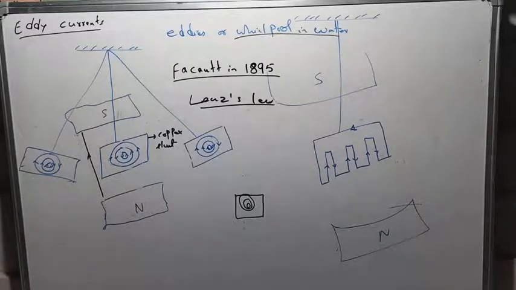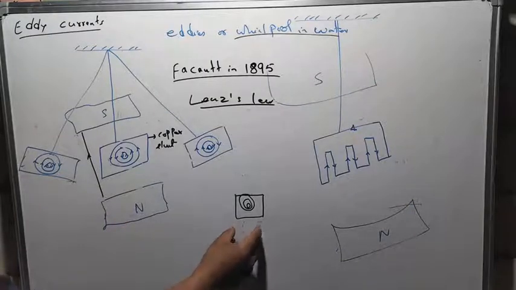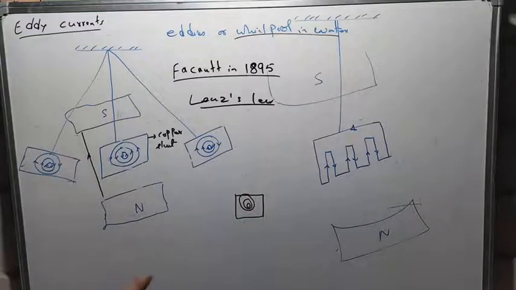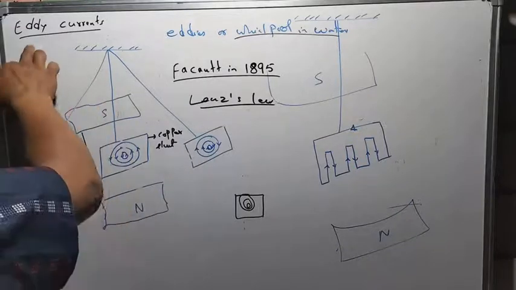So when a solid metal like this one is exposed to a changing magnetic field, what happens? Because of the changing magnetic field, the magnetic flux linking with this solid metal will change. So because of the changing magnetic flux, current will also be induced in this case. And this current, which is induced in the solid metal, is known as eddy currents.